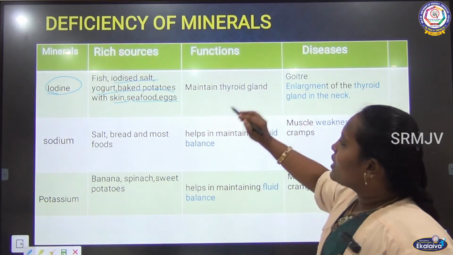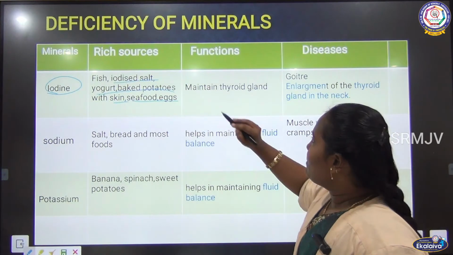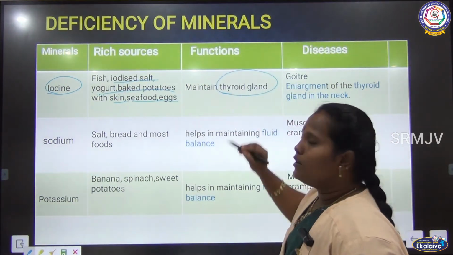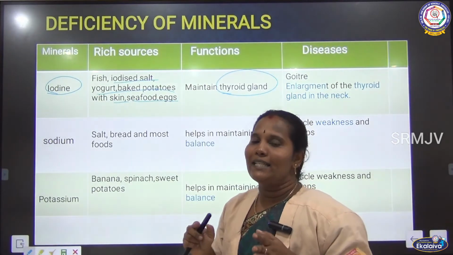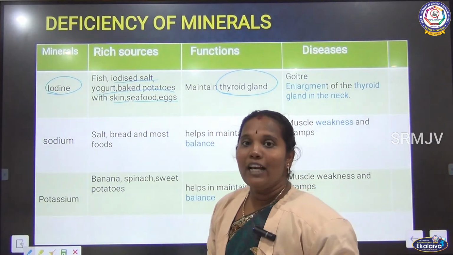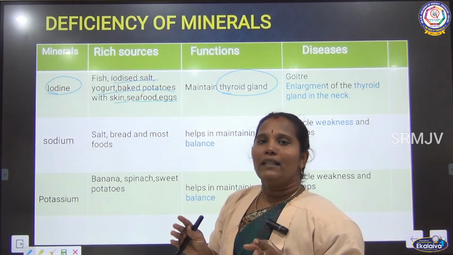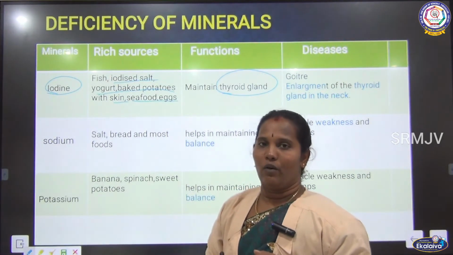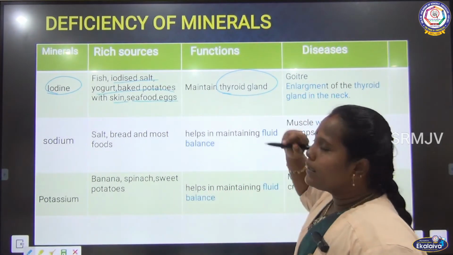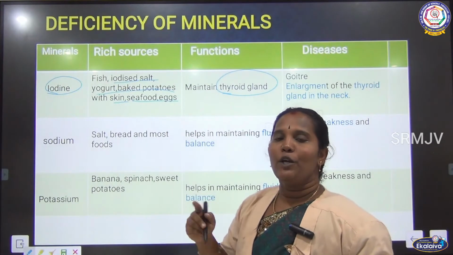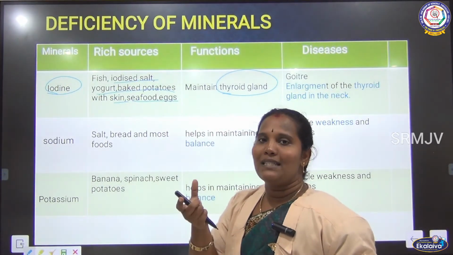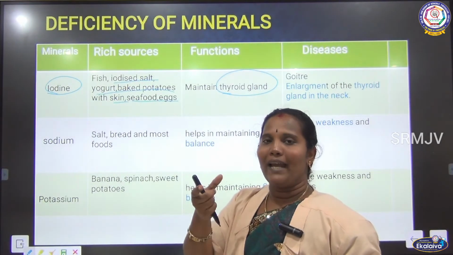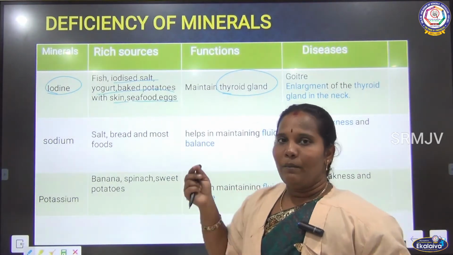Next, what are the functions of iodine in our body? It maintains the thyroid gland. What is the thyroid gland? We have many glands in our body, and these glands help make our body function properly. The first one is the pituitary, which is present in our head, in the brain near the hypothalamus.